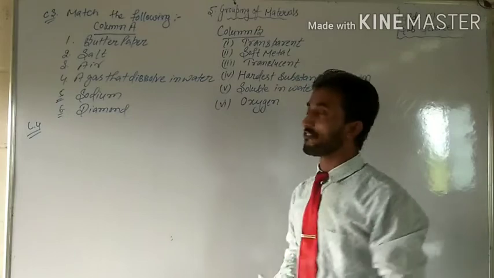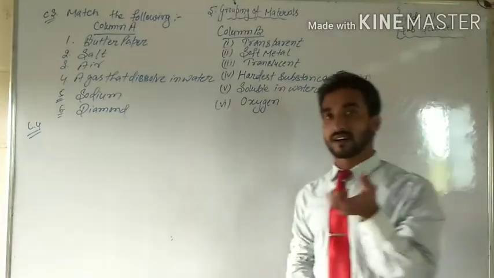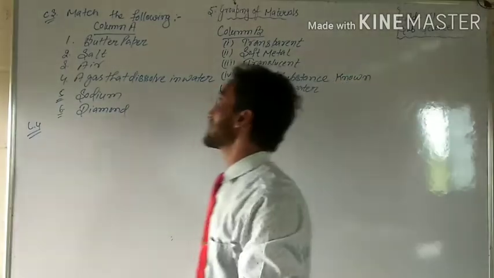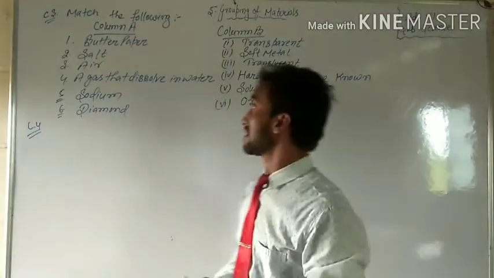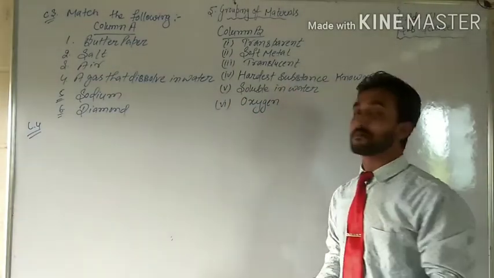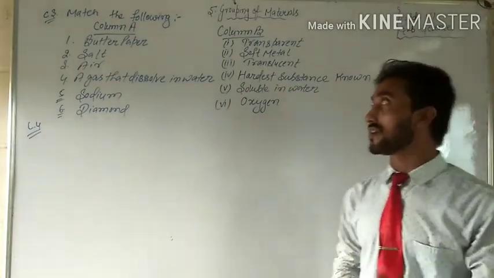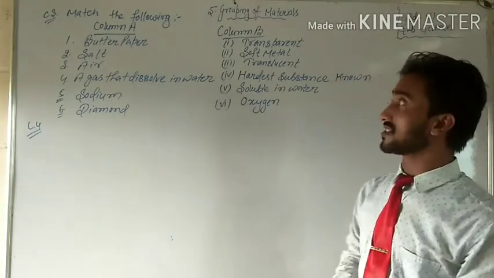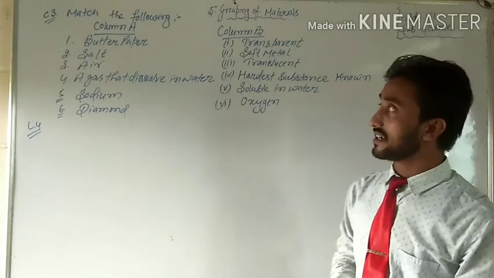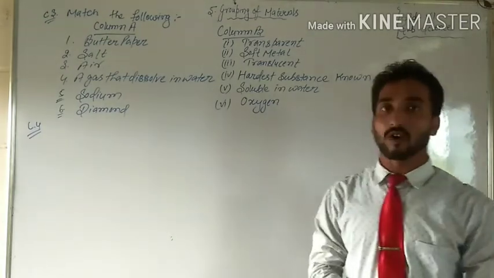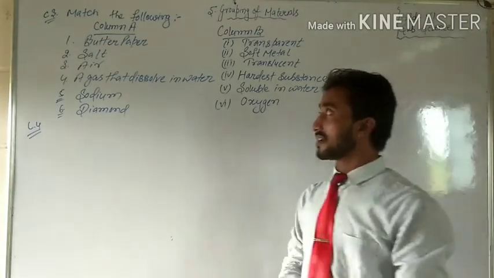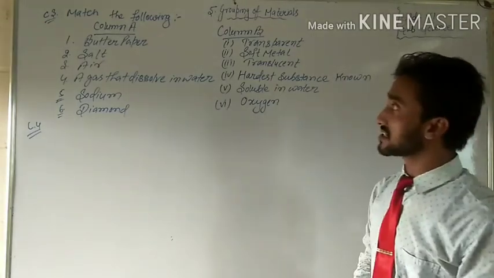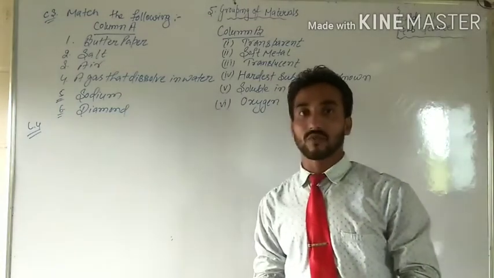In match the following, you have to make a complete sentence. There are 2 columns, column A and column B. You have to make the right pair. So that is match the following. See, in question number 1, in column A is given butter paper.